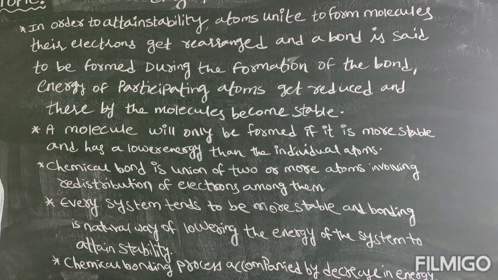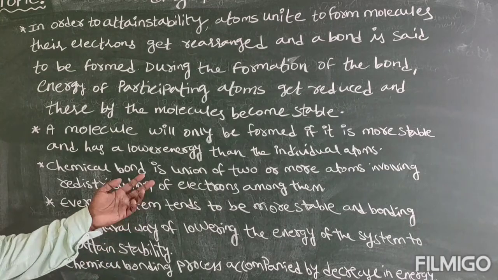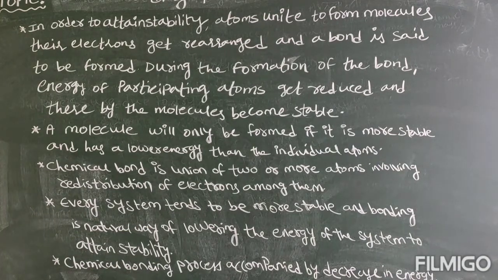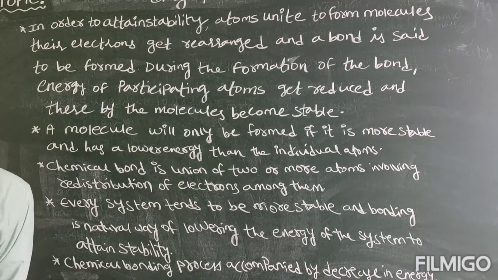Next, a molecule will be formed only if it is more stable than the individual atoms by lowering its energy. And chemical bond is nothing but union of two or more atoms involving redistribution of the electrons among them. And every system tends to be more stable, and bonding is the natural way of lowering the energy of the system to attain stability. And the chemical bonding process is accompanied by a decrease in energy.